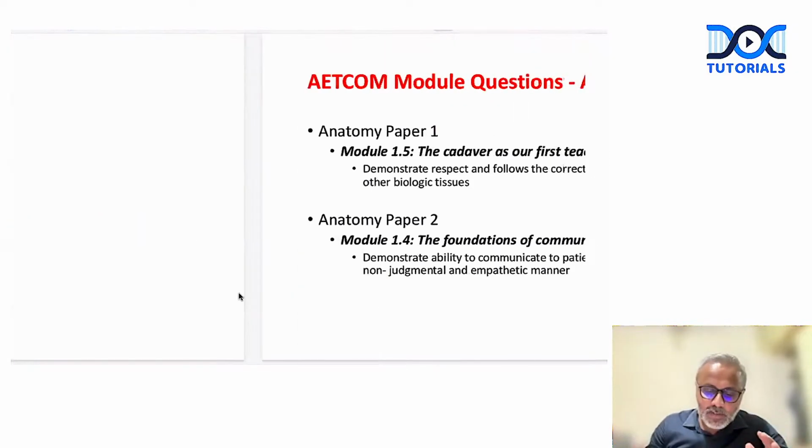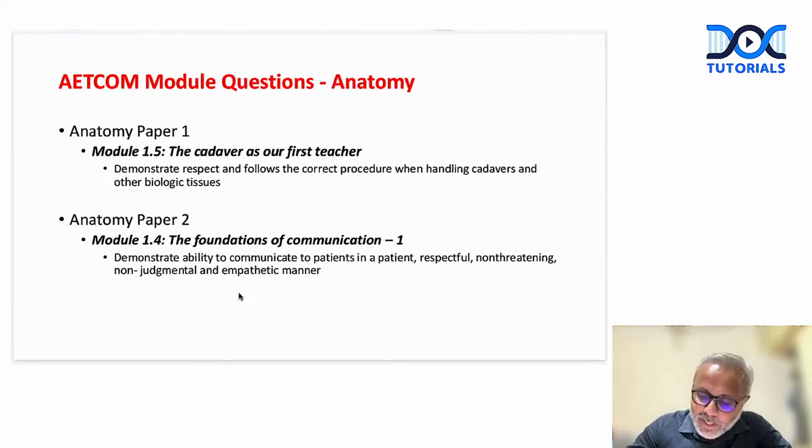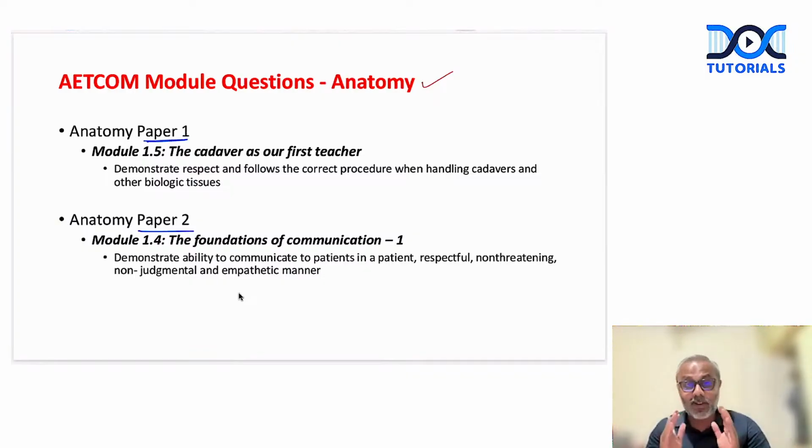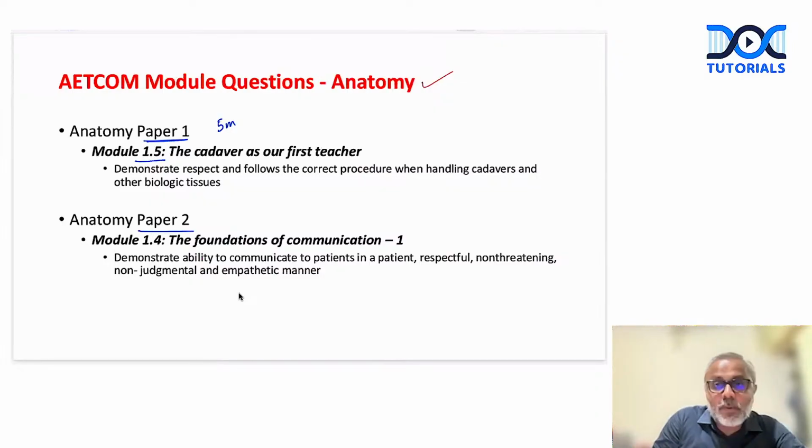First, we'll focus on questions which can be expected from the topic of anatomy, right? Again, in paper 1 and in paper 2, the topics differ, right? So what we have in paper 1, as I'm explaining this, is directly from the document of NMC, the curriculum document. So anatomy paper 1 will have one short essay of 5 marks, which is from module 1.5, which is about the cadaver as the first teacher.